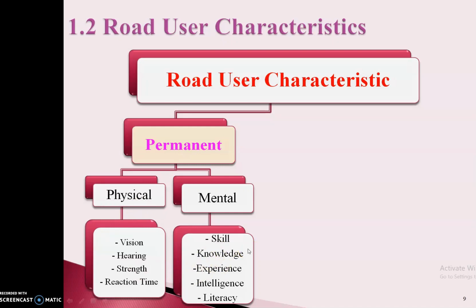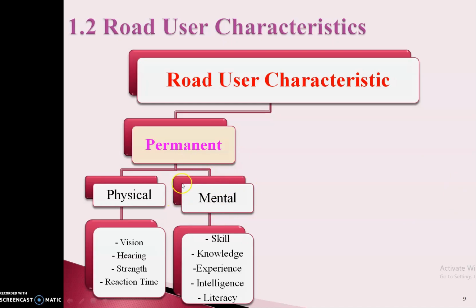Skill means how he can handle his own vehicle in any situation. Knowledge about the road surface and about his own vehicle, that how much speed he can drive, etc. His experience of driving and handling the situation, his intelligence and literacy. Literacy means his complete performance, which varies according to the particular situation.